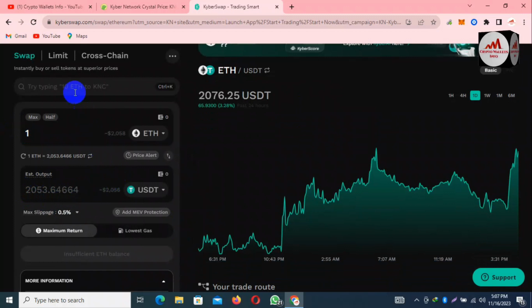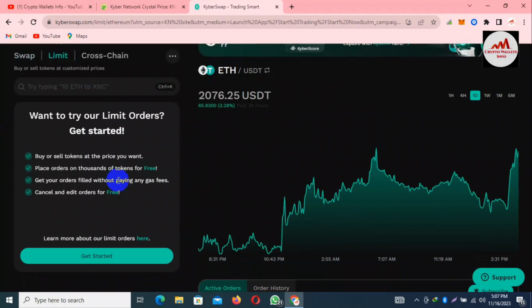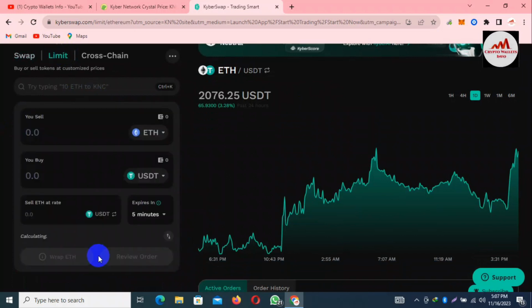And let's suppose you want to place a limit order. Simply click on the limit option and get started. Buy or sell, you can place a limit order if you want to buy Ethereum at your optional price, and you can also use cross chain. Cross chain is also available here.